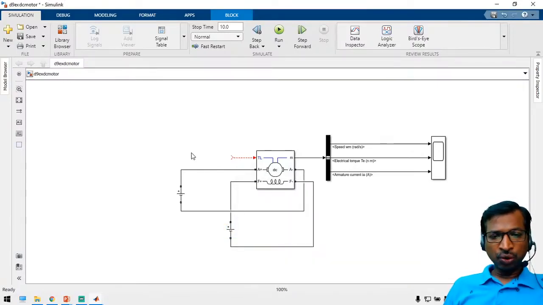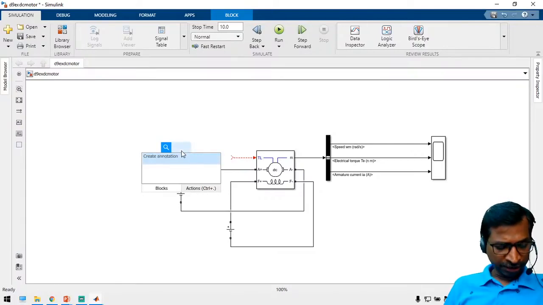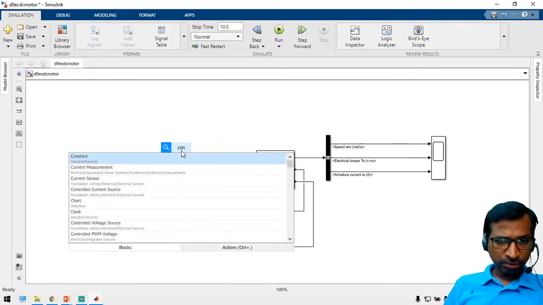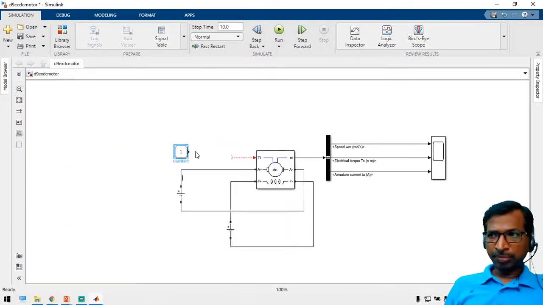And now we have to apply a constant load torque. So let us take a constant block.